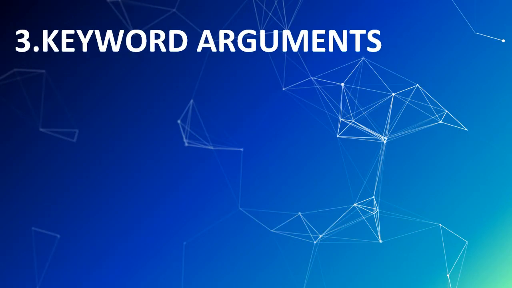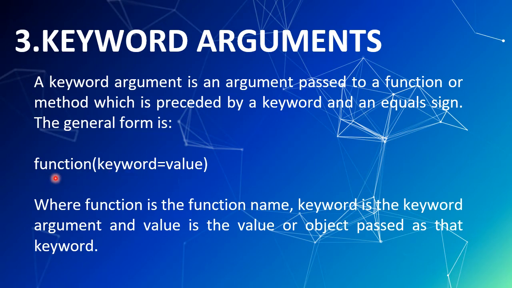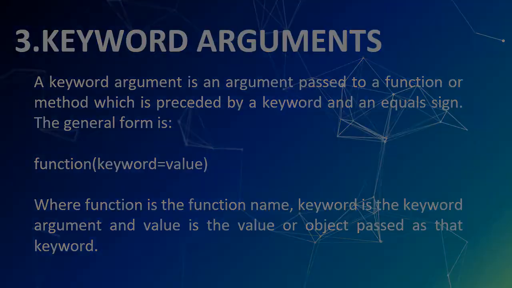We will see the third type of arguments, keyword arguments. A keyword argument is an argument passed to a function or method which is preceded by a keyword and an equal sign. The general form is function within parentheses keyword equal to symbol then value. Here function is the name of the function, keyword is the name of the keyword argument, and value is the value or object passed as that keyword.